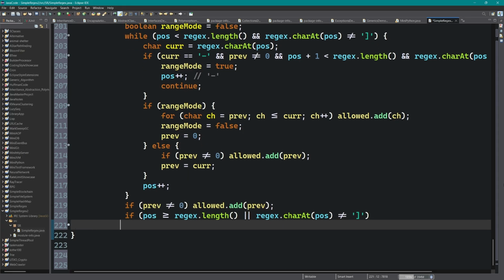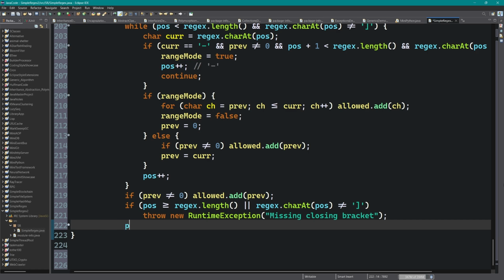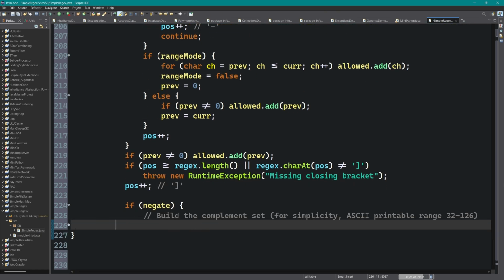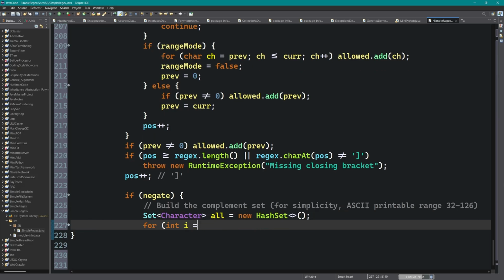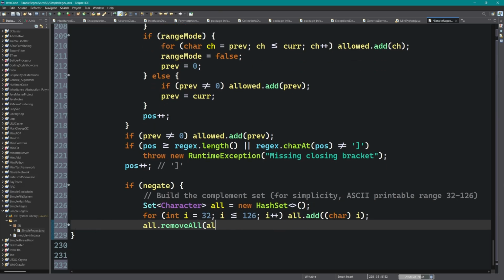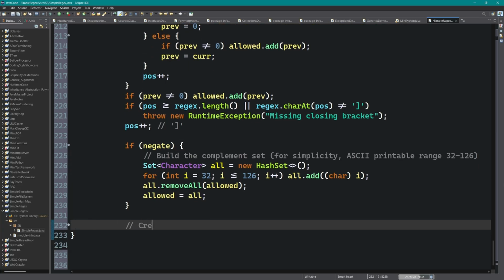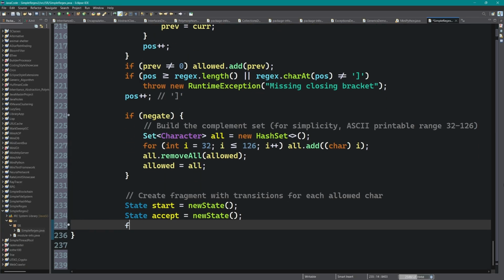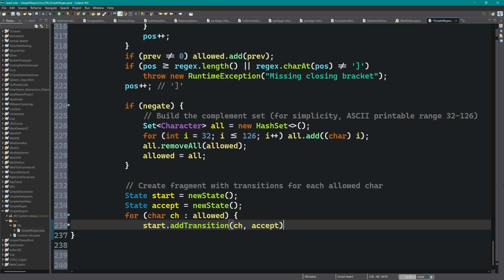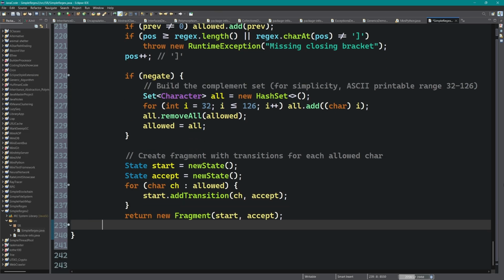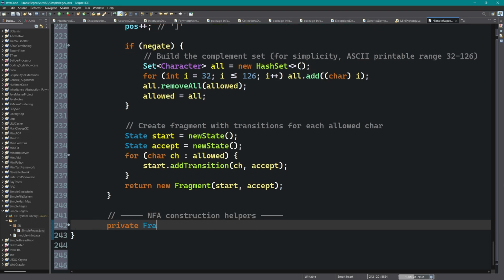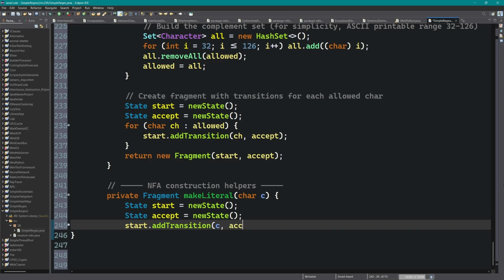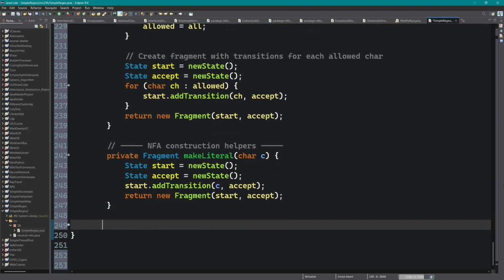Make epsilon creates two states connected by an epsilon transition. Star, frag, creates a new start and accept, adds epsilon transitions to go around the fragment, 0 times, or loop through it, many times. Plus, frag, is implemented as concatenation of the fragment with its own star. Optional, frag, is a union of the fragment with an epsilon fragment. These operations are pure state machines. They don't depend on any textual representation, which makes them easy to test and reason about.